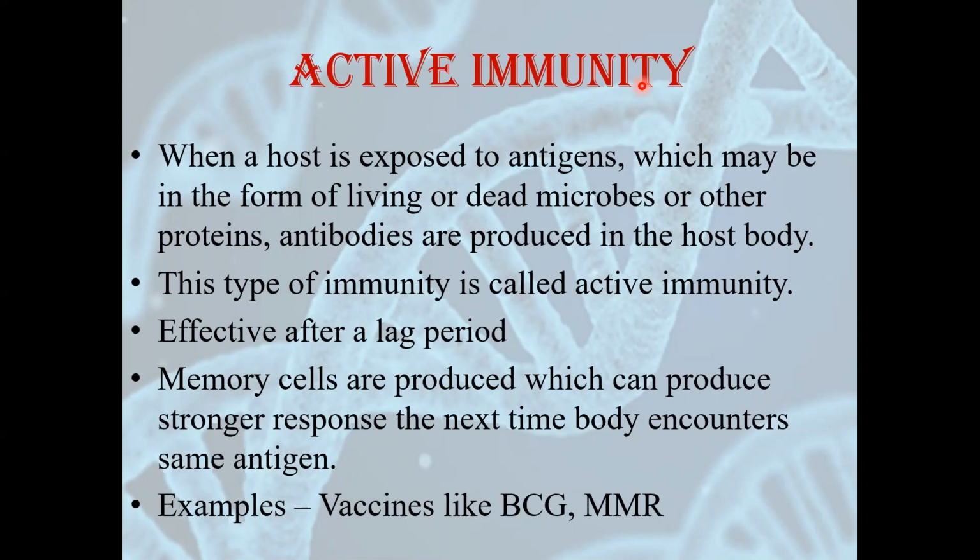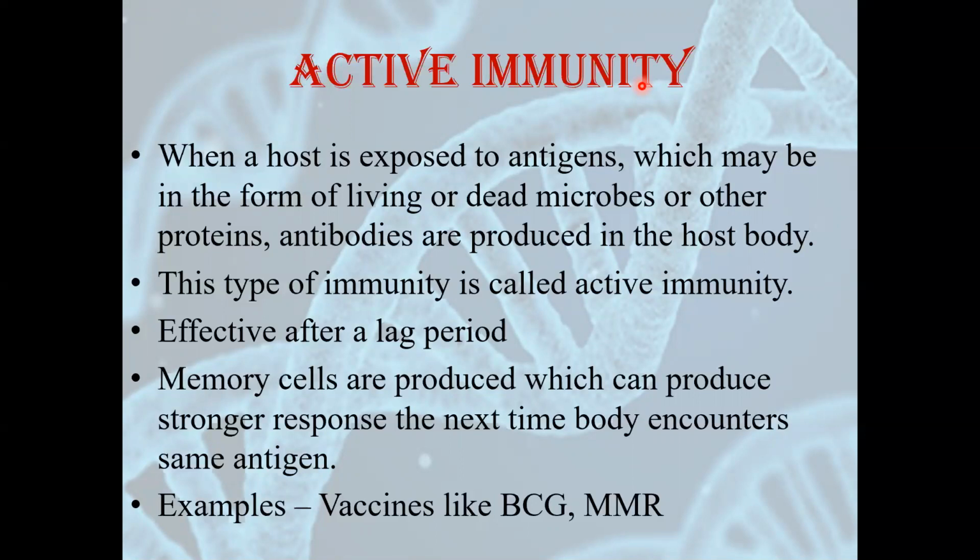Active immunity is actually effective after a lag period. That means it takes a bit of time because, as we know, our body needs some time to produce cells and antibodies. So it is effective after a short period of time. In active immunity, memory cells are produced, which can produce a stronger response the next time the body encounters the same antigen. We have seen this earlier, memory cells.